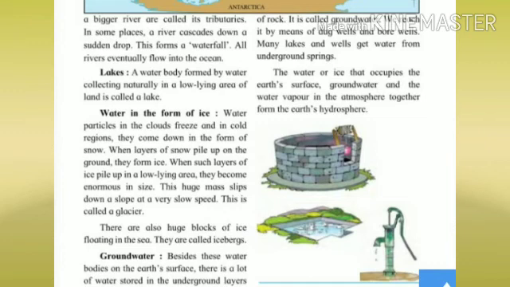You can see in this picture also. They are called icebergs. Now groundwater. Besides these water bodies on the earth's surface there is a lot of water stored in the underground layers. Okay, now let's learn about the atmosphere.